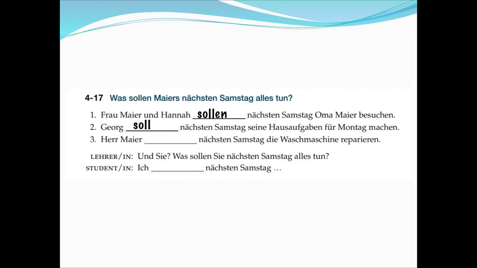So Frau Meyer und Hanna, sie sollen nächsten Samstag Oma Meyer besuchen. Georg soll nächsten Samstag seine Hausaufgaben für Montag machen. So soll machen, Hausaufgaben machen, and all of the stuff in between, you can put as much as you want between that conjugated modal and your secondary verb. Und Herr Meier soll nächsten Samstag die Waschmaschine reparieren. So he should repair the washing machine next Saturday. But again, the important thing is he should. What should he do? He should repair the washing machine. And we can talk about ich soll nächsten Samstag Wäsche waschen.